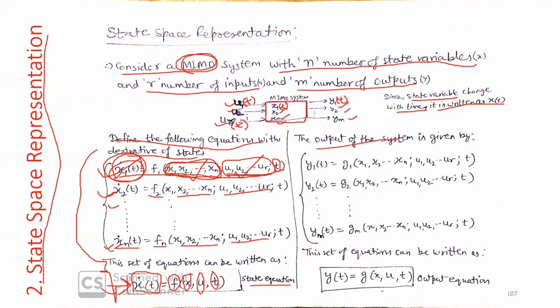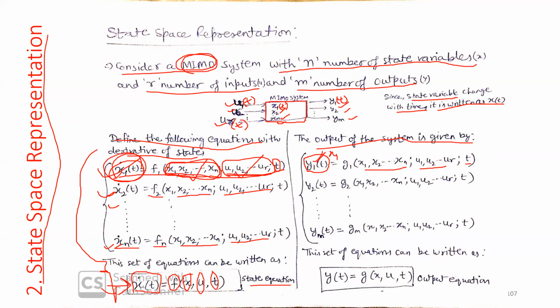Now the output of the system will also be a function of system states, inputs, and time. For example, we may be interested in calculating some output of the system. That output can be a state of the system, say x1. Anything you want to observe or predict about the system is your y.